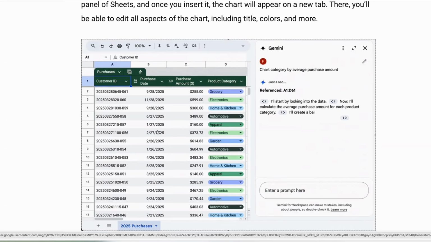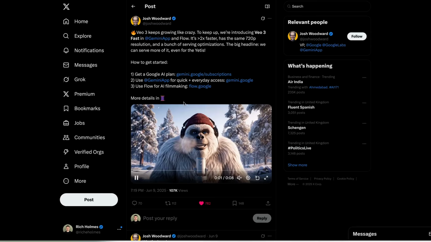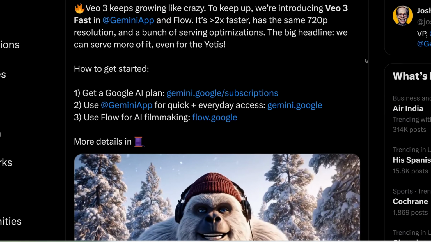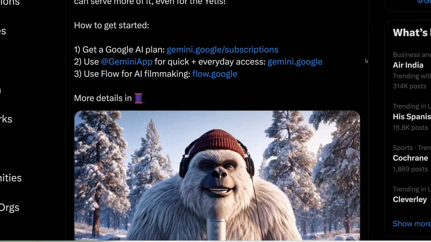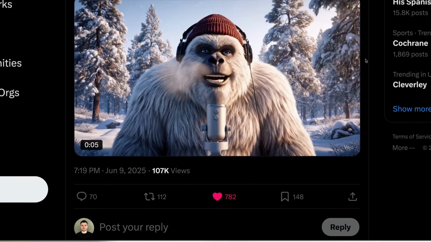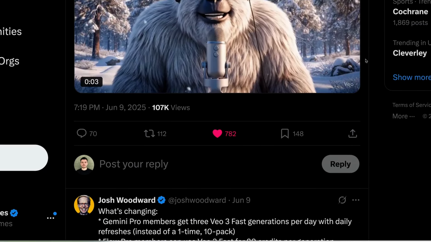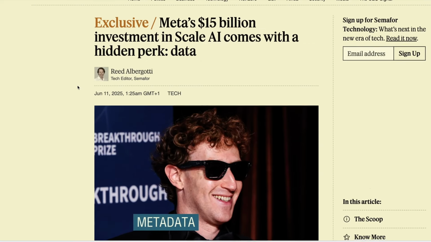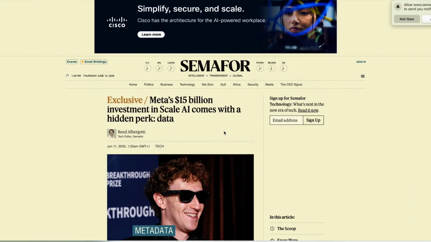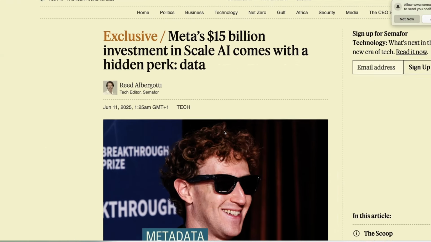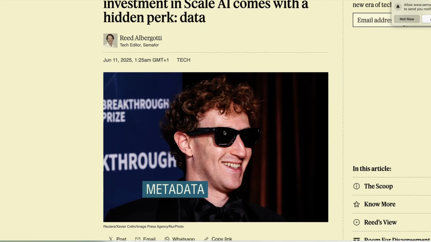Google's VP of Gemini, Josh Woodward, also unveiled some big updates to its VO3 video generation model, which lets users generate videos twice as fast. Now, this is all very impressive from Google, and a narrative is starting to emerge that Meta seems to be falling behind in the arms race compared to Google. To address this, this week Meta announced a $15 billion investment into data labeling startup Scale AI to reportedly build an AI superintelligence team at Meta.